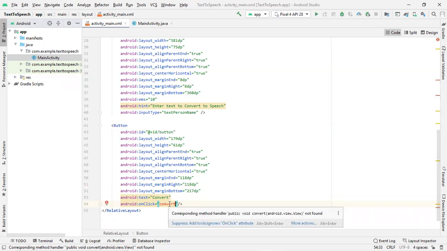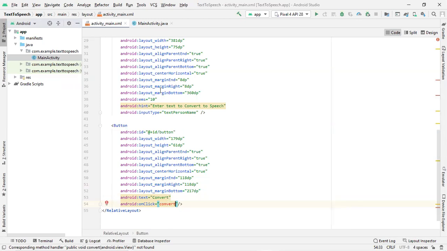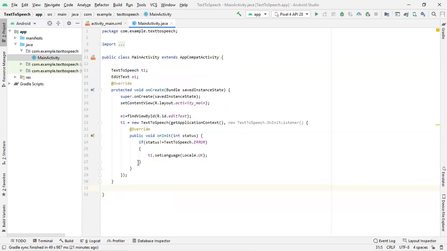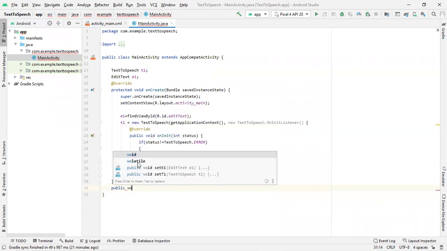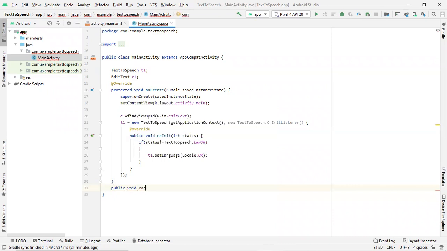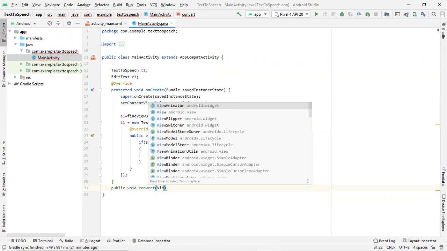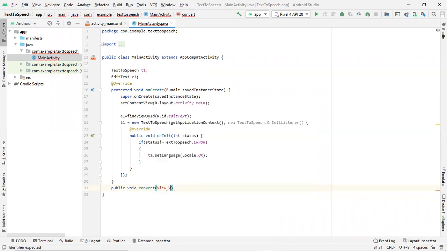In order to remove this error, we can now write the definition of the convert function. So public void convert. We will just pass a View. View means the present state of your application.